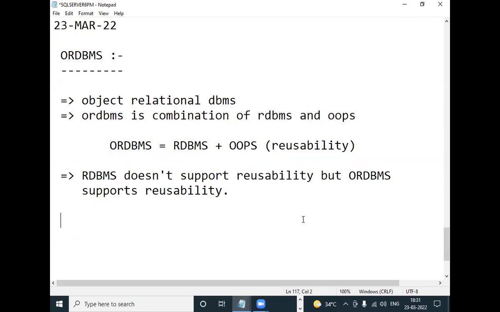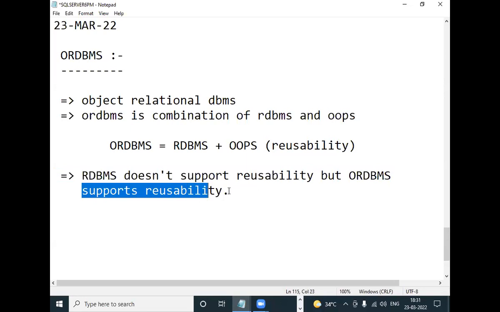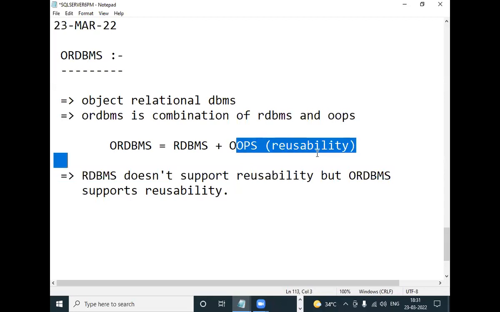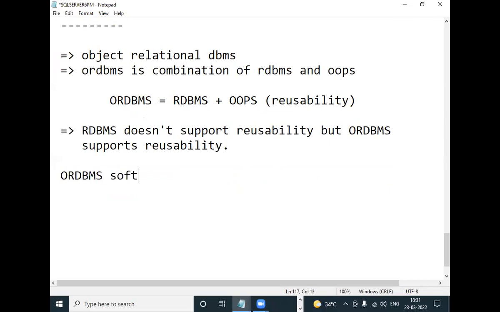That is the only difference. RDBMS doesn't support reusability. ORDBMS supports reusability. How it supports reusability, we'll see after going to the practicals. What software supports these ORDBMS features?